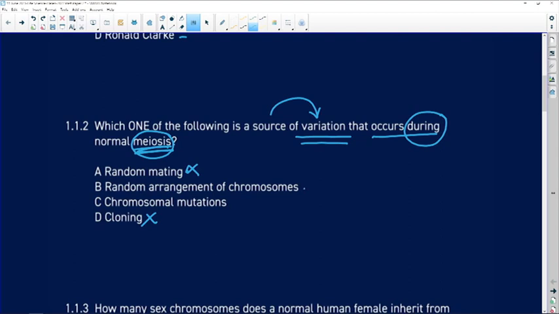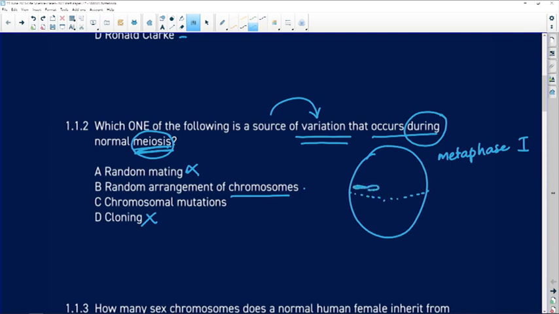Random arrangement of chromosomes. What we're referring to there is metaphase, and in particular metaphase 1, because we're referring to whole chromosomes. And remember that on our imaginary line going through the center of the cell, we're going to see in metaphase 1 homologous chromosomes lined up along the equator.